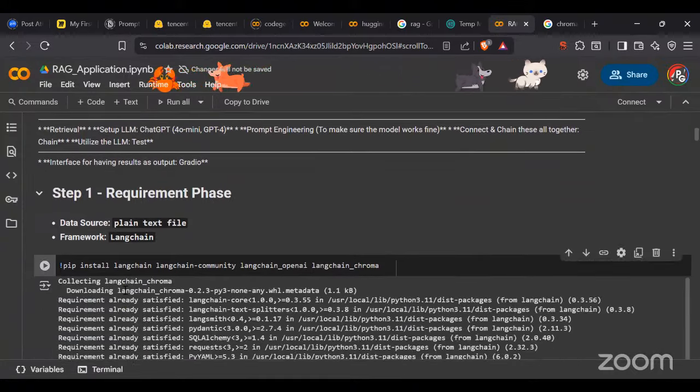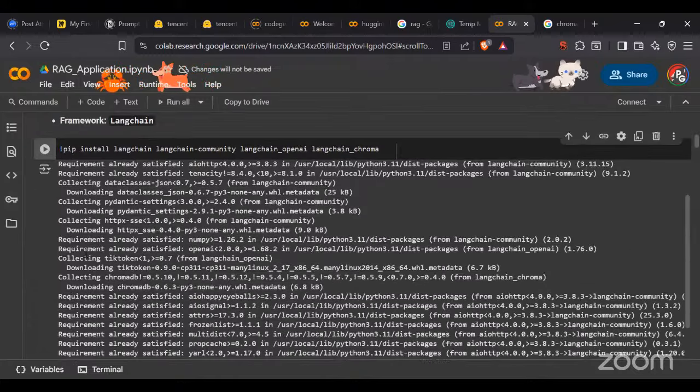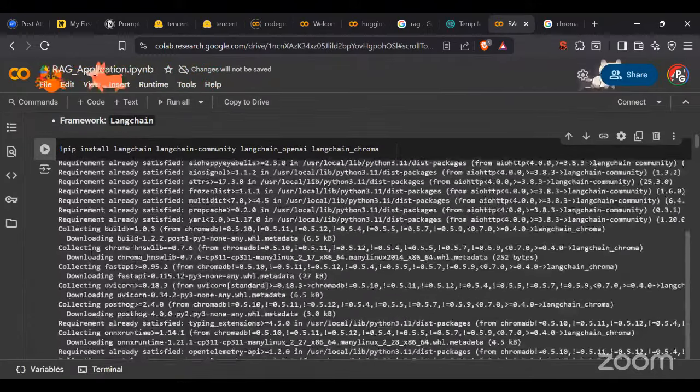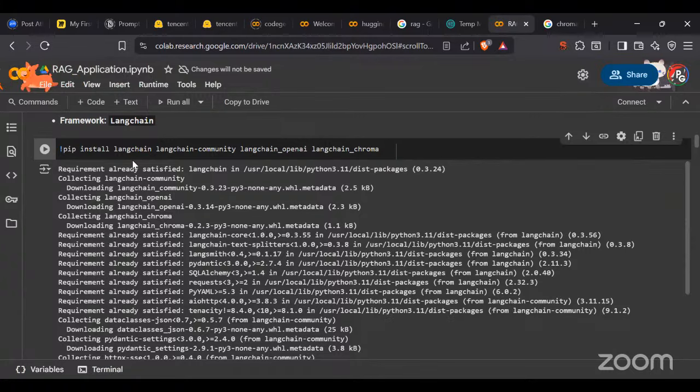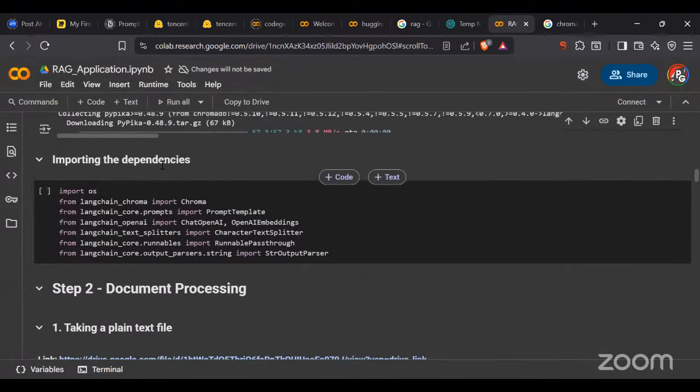If you go on the libraries outputs here, you'll see these all are the things that first of all we installed, basically. Then once this is installed, we are going to import all the dependencies. Now, what are the dependencies? LangChain Chroma for Chroma DB, PromptTemplate for taking prompts, and OpenAI if you want to connect, because I'm using an OpenAI model.